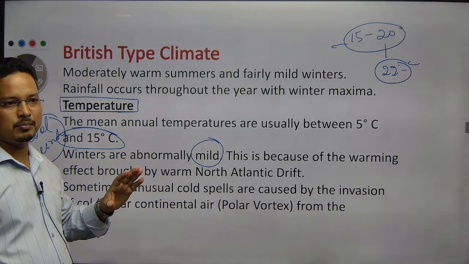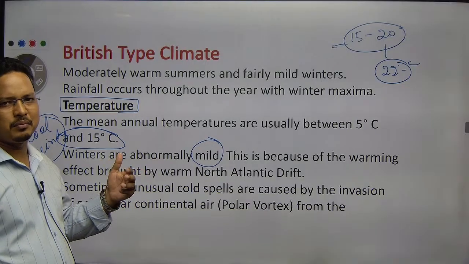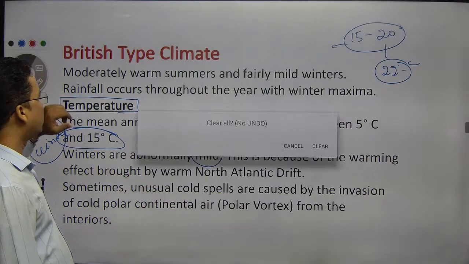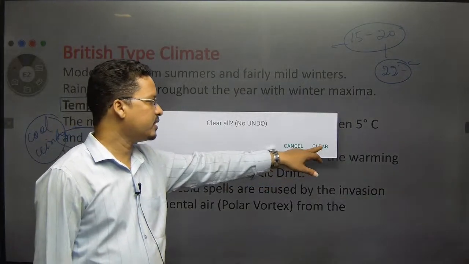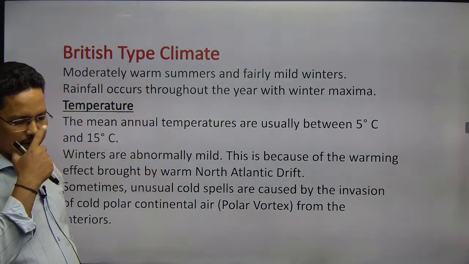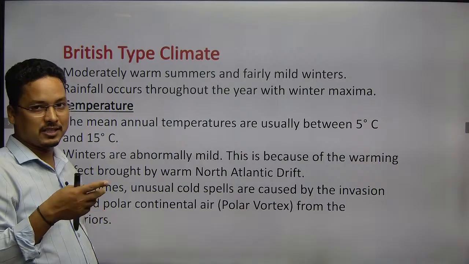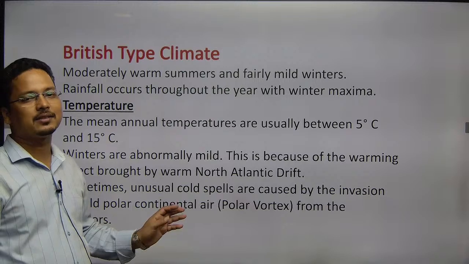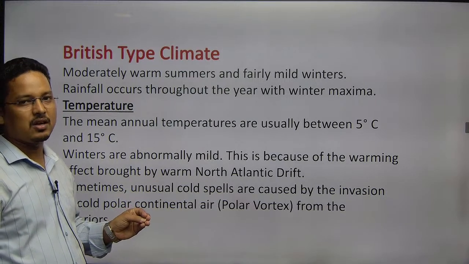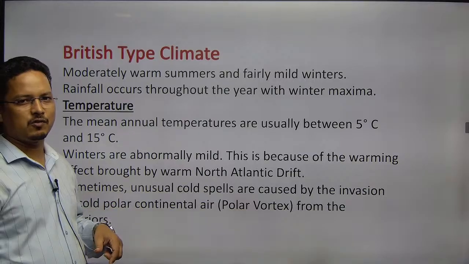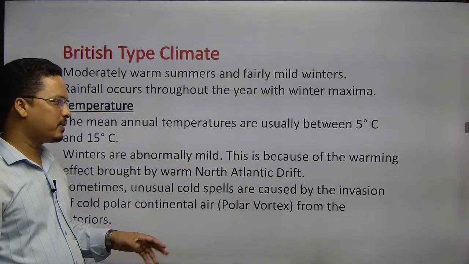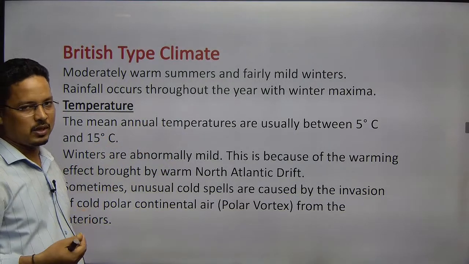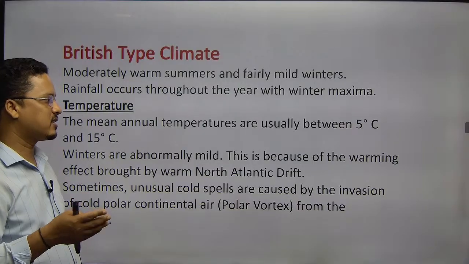As of now, I think the UK has almost never received the polar vortex, but sometimes the Southern Hemisphere, New Zealand and the Tasmania region, experience the polar vortex. That is why we can't deny the fact. Yes, the UK would not come under the influence of the polar vortex in the near future, but it can come anytime. Because of global warming and the meandering of the jet stream, that may bring the polar vortex to the UK as well, but the chances are very low, right?